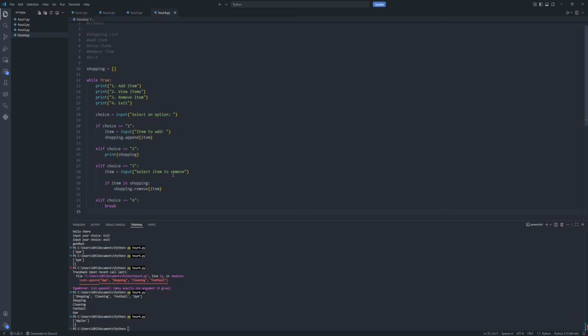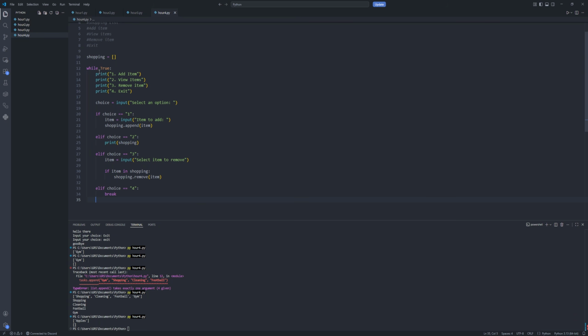Okay, this looks quite complicated, but I think it's quite easy. So we're printing all the options, and then we're storing the choice of the user in a variable. And if that choice is 1, we're adding the item. If the choice is 2, we're just printing the list. If the choice is 3, we're going to remove the item. If the choice is 4, we're going to exit.